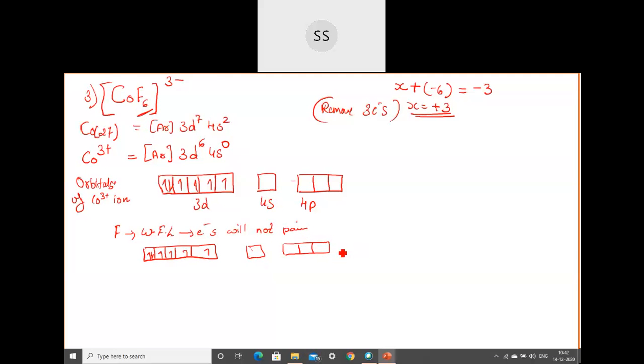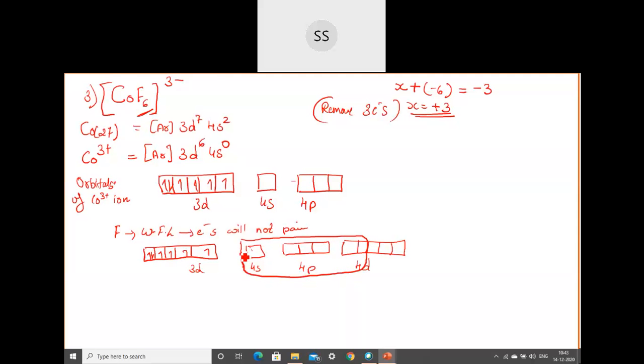We still need more, because we need a total of 6 orbitals here. 6 fluoride ions are there. So 4 we have got, so go for the next available empty orbital. Draw the whole orbital, but take only as many as required. So these are 3d, and then we have 4s, 4p and then 4d, in the order s, p, d and then f. These are the 4d orbitals of the metal. So we require 1 s, 3 p orbitals and 2 d orbitals.